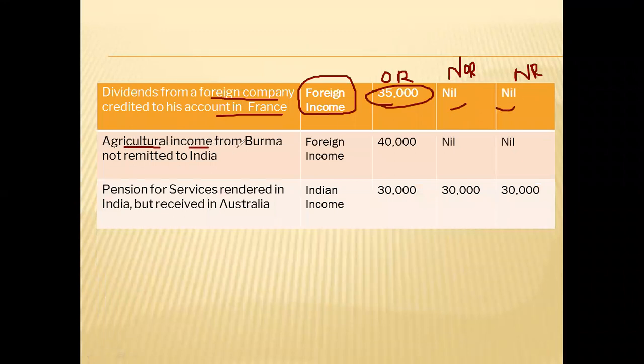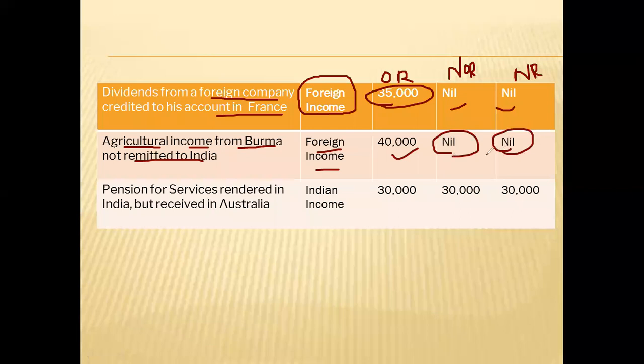Agricultural income from Burma not remitted to India, not received in India, not earned in India, earned outside India. Foreign income. Foreign income means only ordinary resident. Other two will be nil. Clear? Pension for services rendered in India.